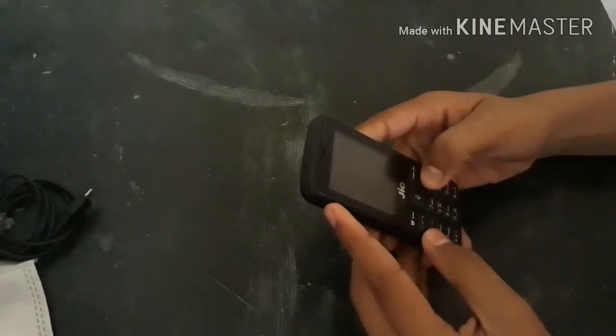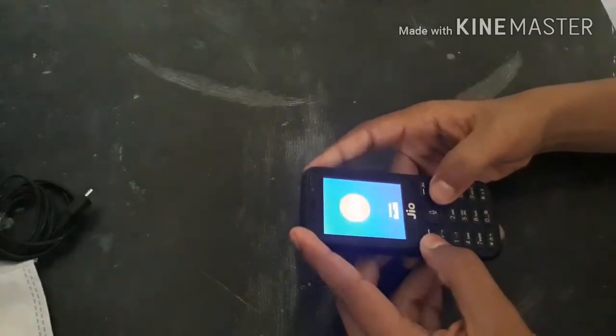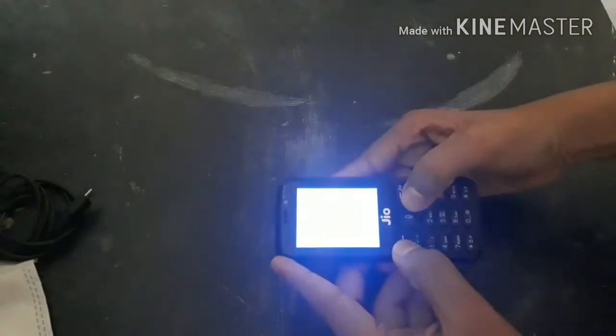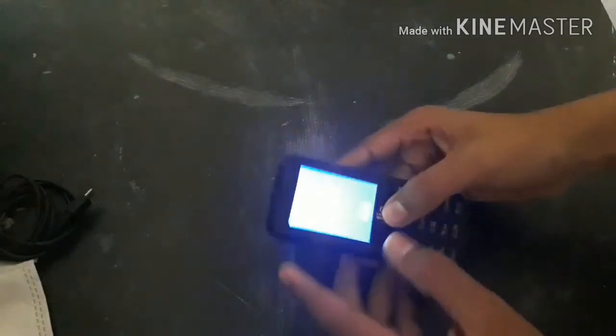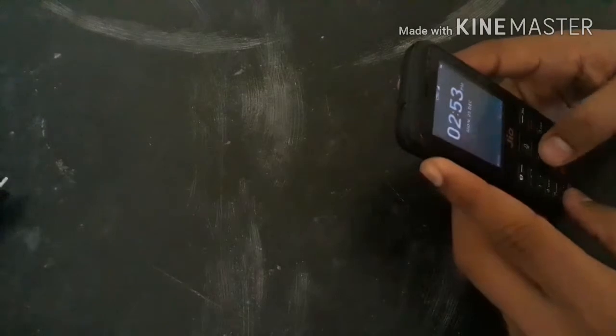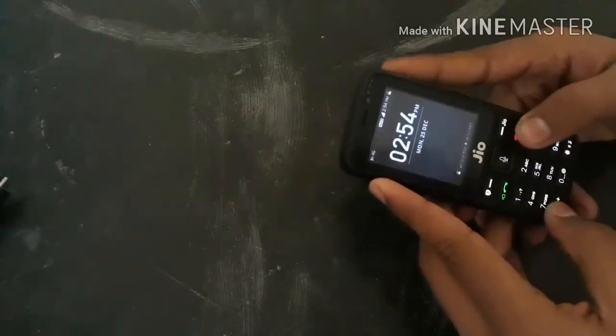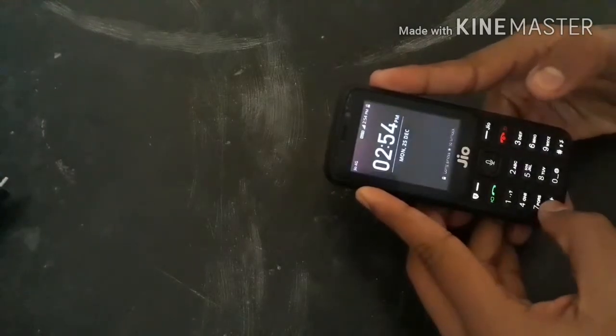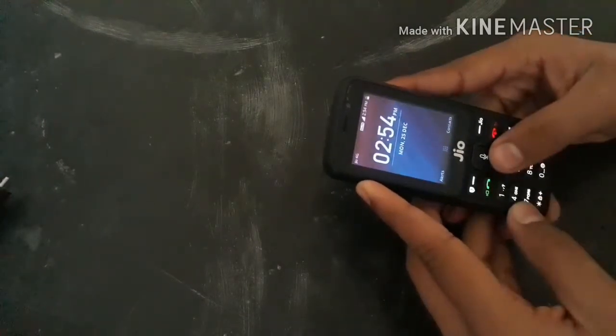Now let's start the Jio phone. As you can see, the phone has started, and the phone is locked, and you have to open the lock by pressing star for a couple of seconds.